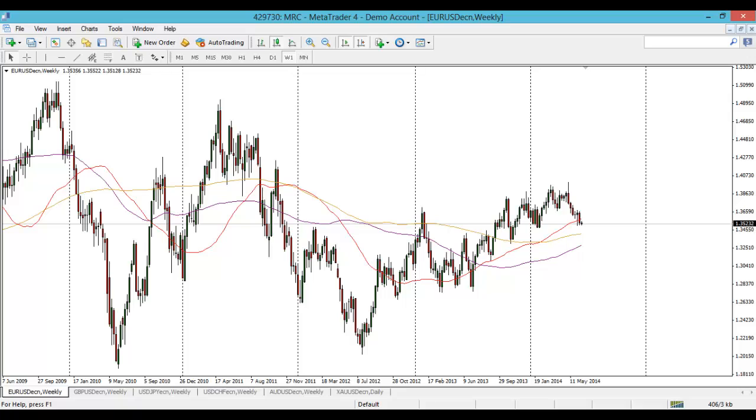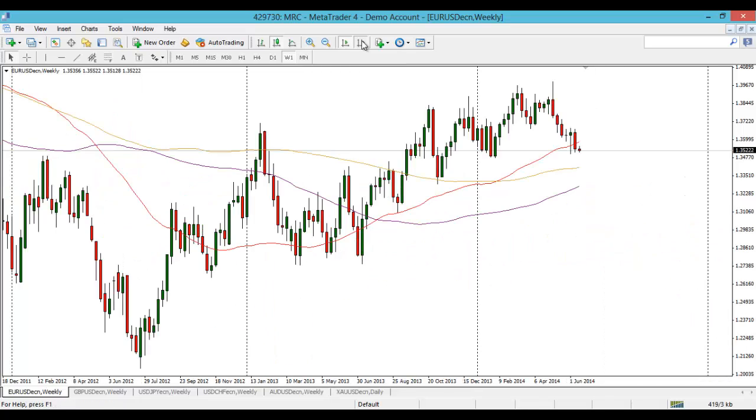Okay, then let's have a look at the charts. So we've got the euro dollar. This is the weekly chart here, and what have we been talking about in terms of this weekly? It's just been sliding and sliding.